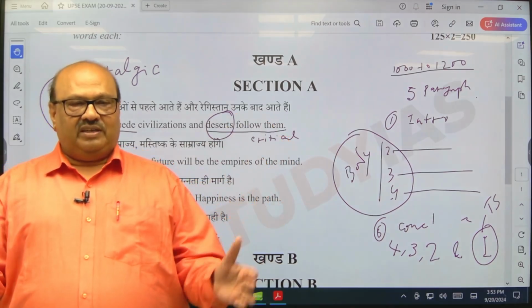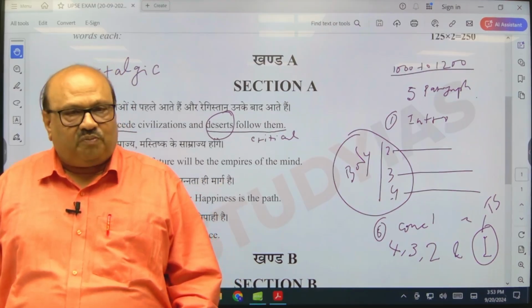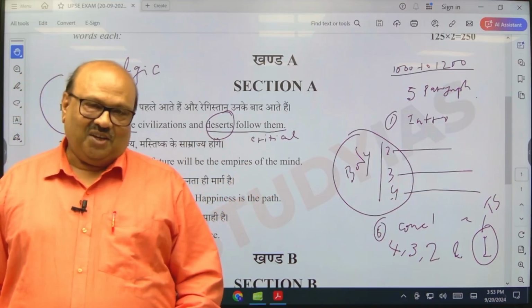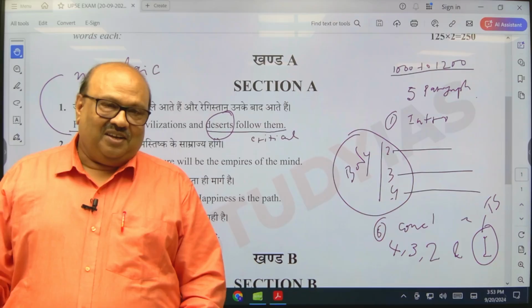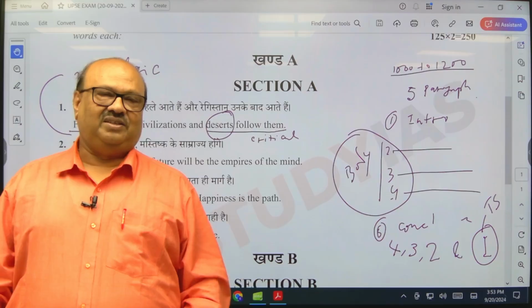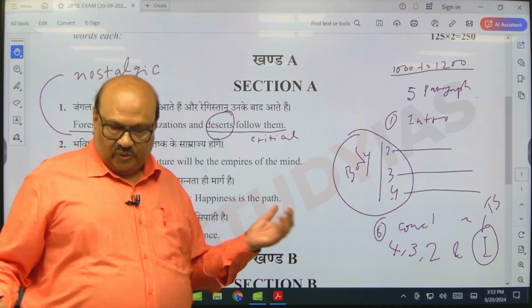So your examiner, when he or she reads the essay, even if reading too fast, will be able to see what you have done in the essay, so that when the marking is done, there is no chance of injustice being done to you, right. So that is the way you should do it.